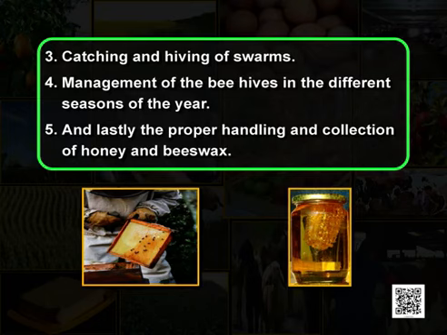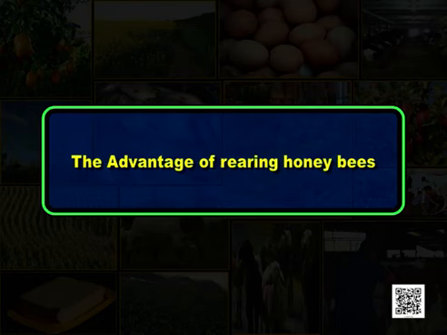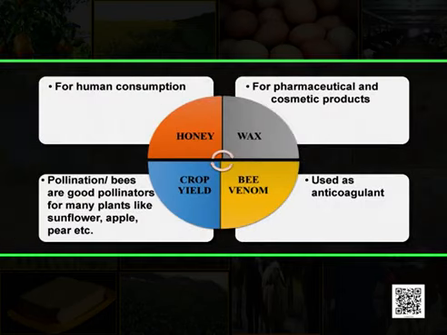And lastly, the proper handling and collection of honey and beeswax is very important. Now, let me tell you some of the advantages of honeybees. Well, we all know that we get honey, we all eat it, even you must have taken honey. So, honey for human consumption, wax for pharmaceutical and cosmetic products, bee venom.